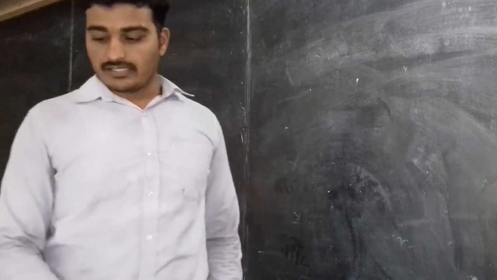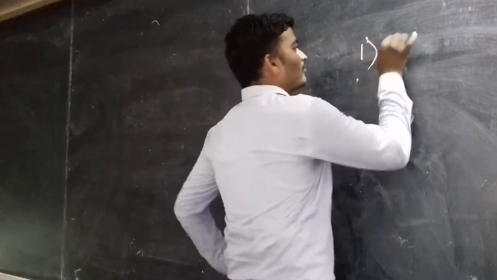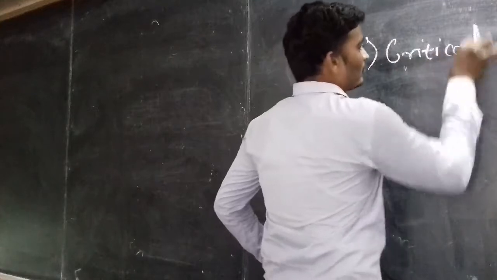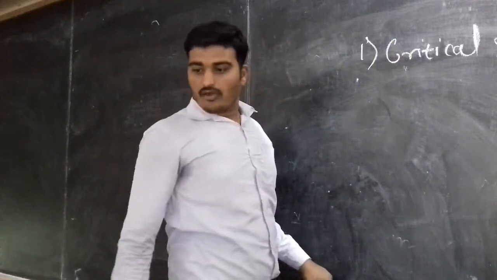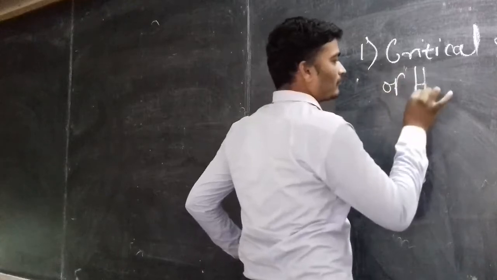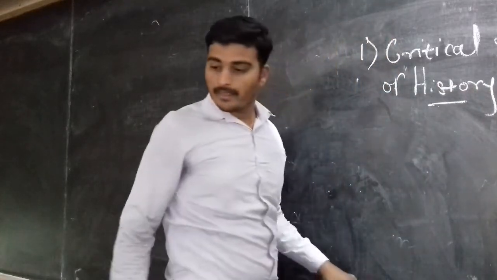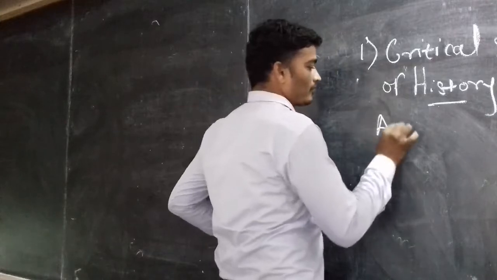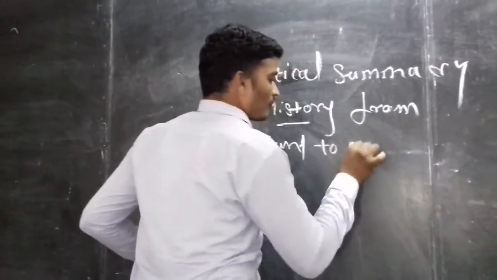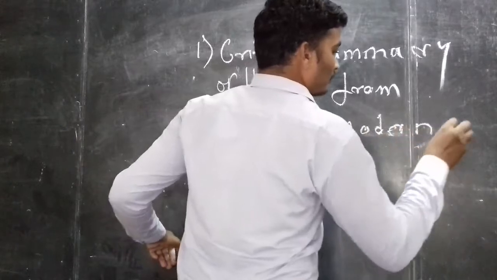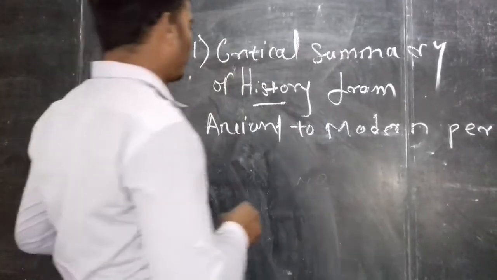From the first unit we are going to learn a critical summary of history from ancient to modern period.